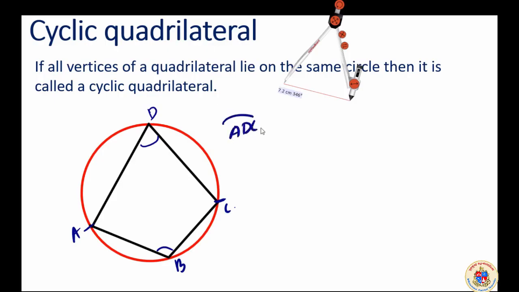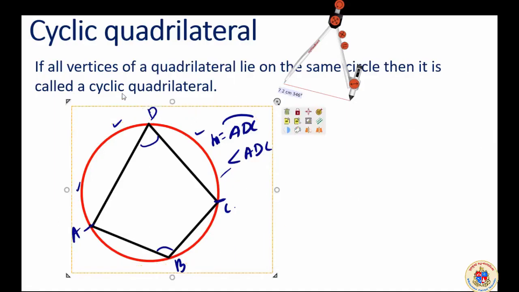Arc ADC, angle ADC. Measure of arc ADC is another concept. Measure of arc ADC, that the arc becomes this. And what angle it makes at the center is a measure of it. So, this is the concept of a cyclic quadrilateral, where all the vertices of a quadrilateral lie on the circle, all four vertices. That much we will have here.